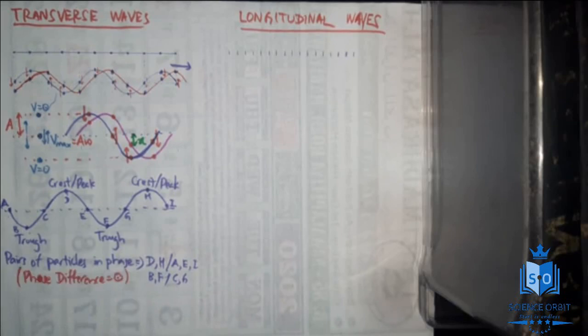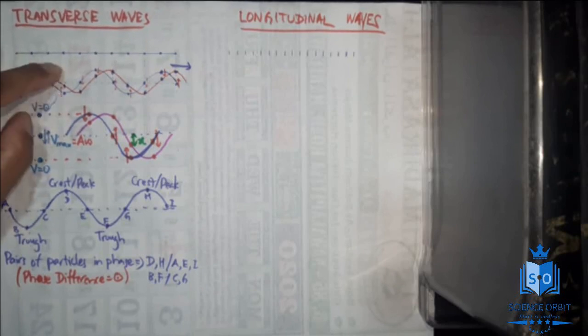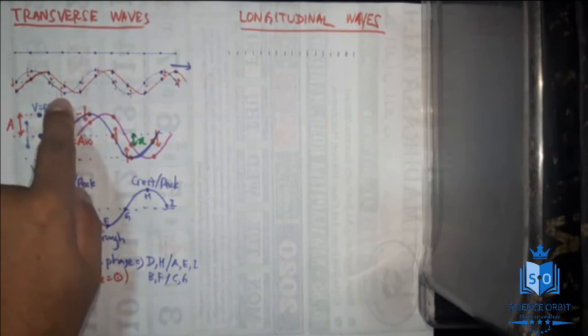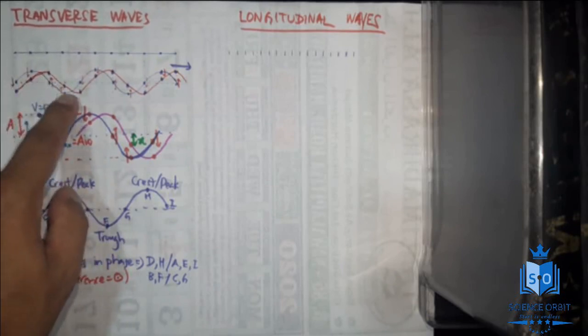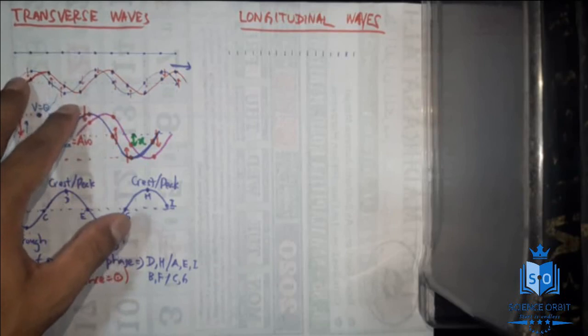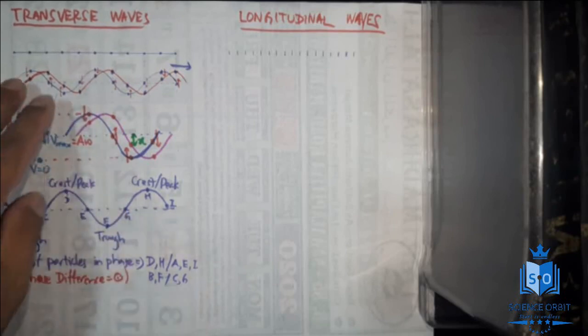And in the meantime, you can find pairs of particles which are exactly the opposite. Now take this particle, right? Now this particle is going down and it's at the highest point. This particle is going up and it is at the lowest point. So definitely this one and this one are opposite. They are opposite in phase. So we call them out of phase.